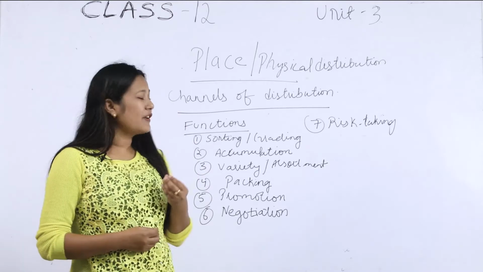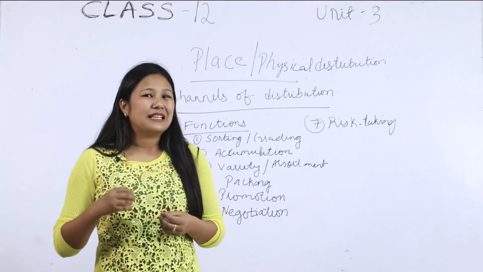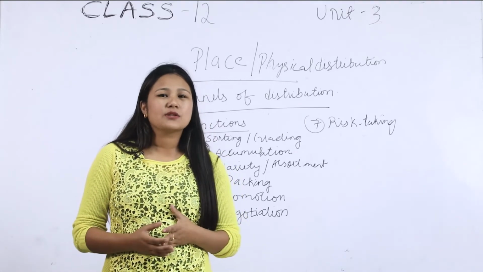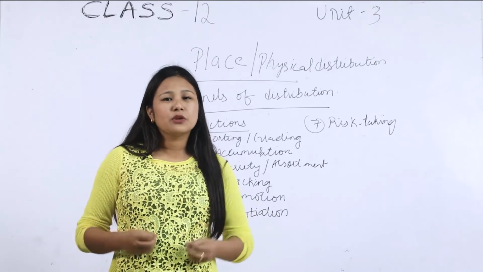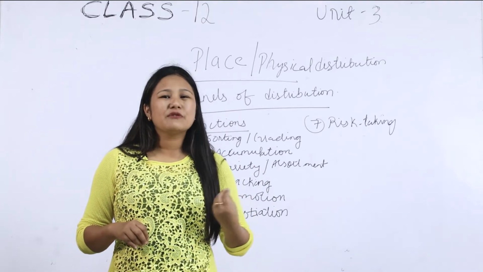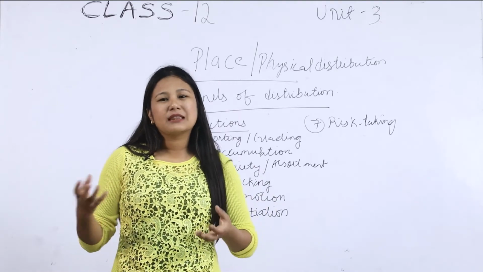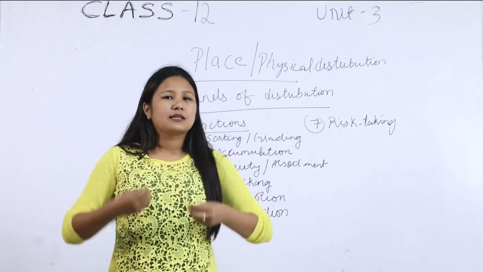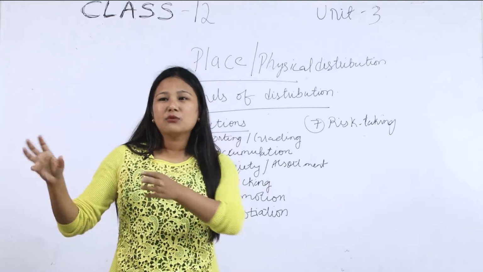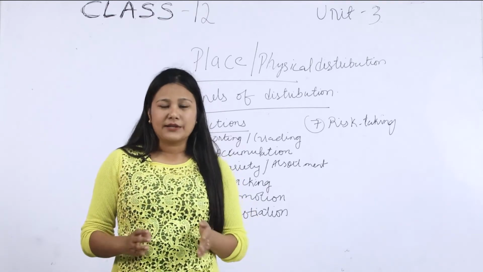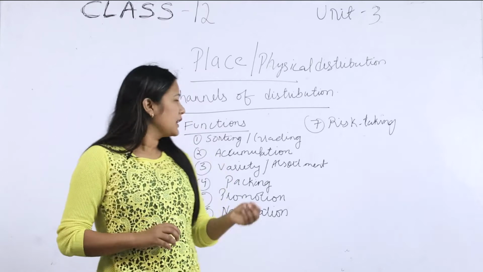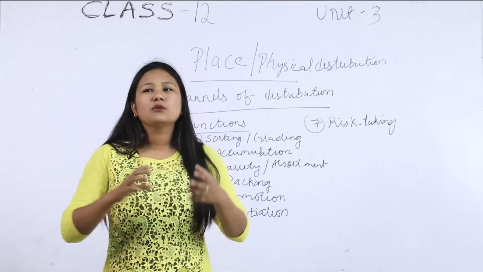The next function of the channel of distribution, that is the intermediaries or the middleman, is variety or assortment. Here, by variety or assortment, we mean that the middleman will buy different items and different varieties, different lines of product. As a middleman, he will procure from different manufacturers and different production units, and bring all the goods together in one place. So assortment is gathering different products from different production units in one place.